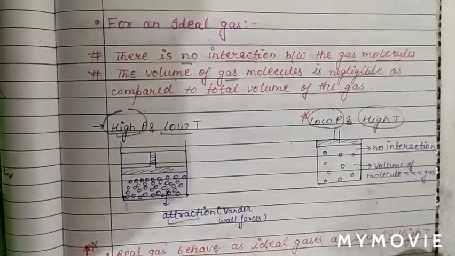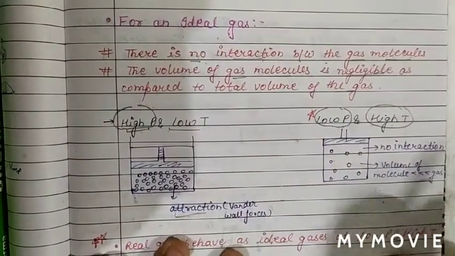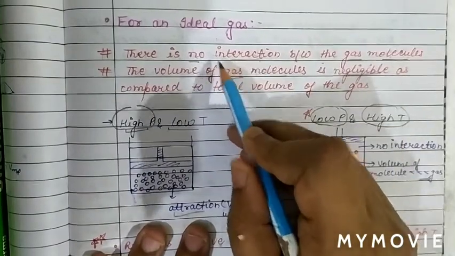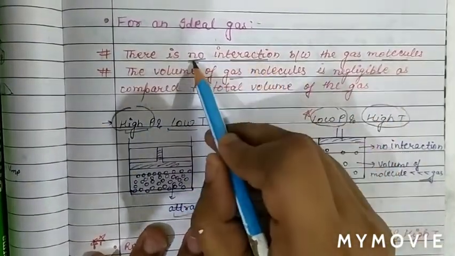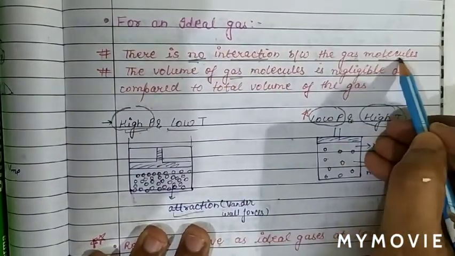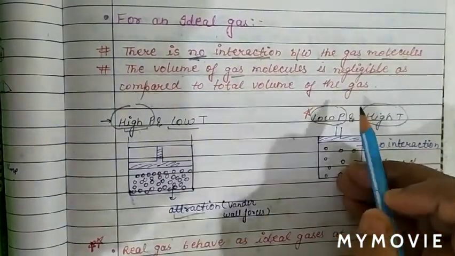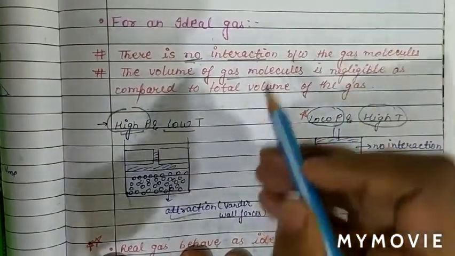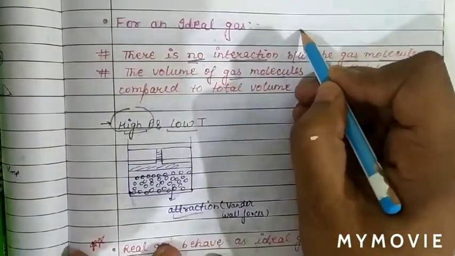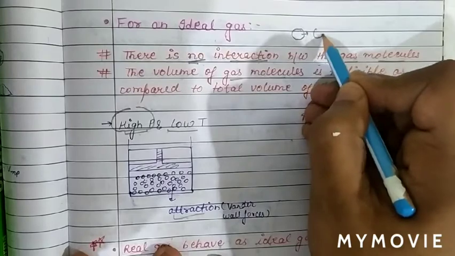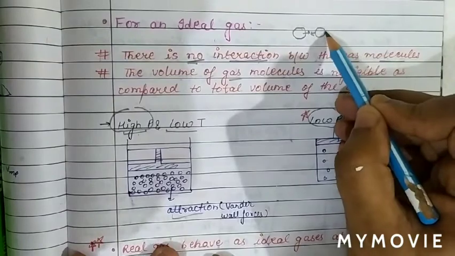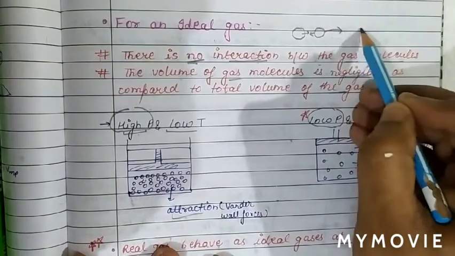See, condition for an ideal gas. The condition for an ideal gas is there must be no interaction. Keep this point in mind. There must be no interaction between the gas molecules. See, if there is any kind of interaction between the gas molecules, then the gas molecules will attract each other, and it will not exert a pressure on the walls of the container.